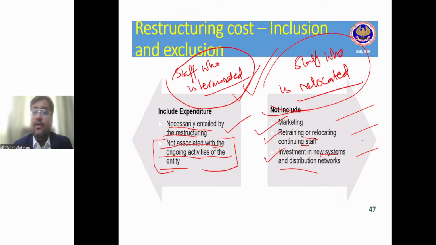So when PepsiCo moved from one building to another, whatever they invested in the new building is not considered a restructuring provision. But whatever provisions are related to the discontinuation of the old building, that provision is required to be taken as a restructuring provision.